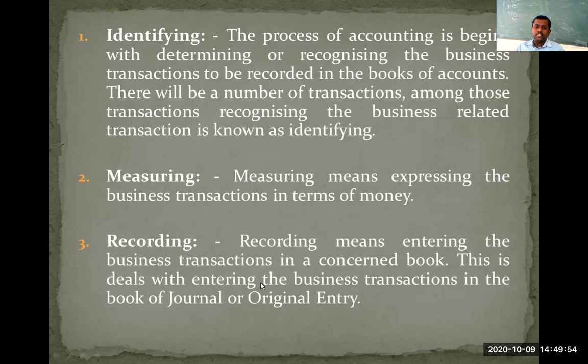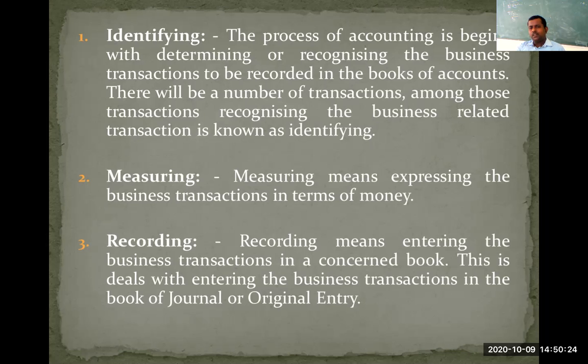So recording is nothing but entering business transactions in the concerned book. The concerned book is nothing but the journal. Journal is known as a prime book. It is known as a book of original entry. First we need to identify the transaction. Later we need to add some monetary value to that transaction. Later we should enter that transaction in the concerned book of account. That concerned book is the journal. That particular function is called recording.